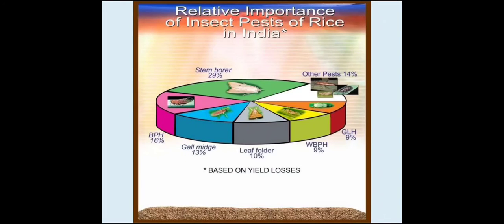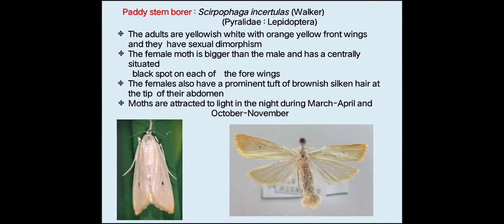So now we will see the damage symptoms and the insect characterization, how the insect will look, the morphological characters. First we will start with the paddy stem borer.